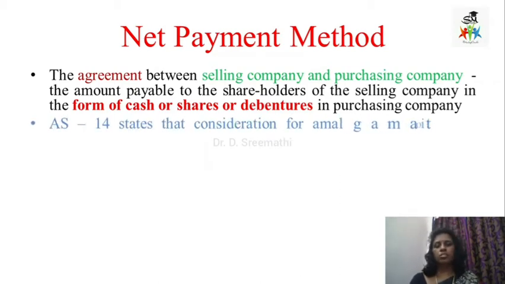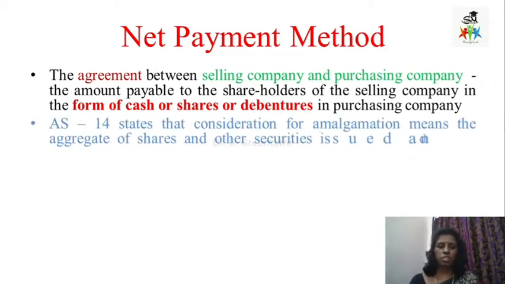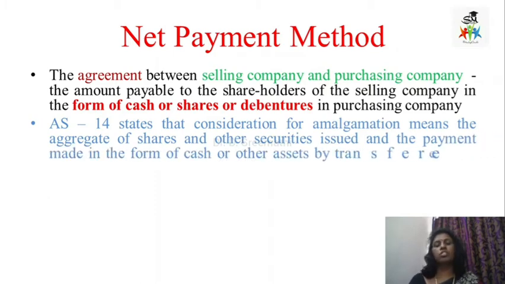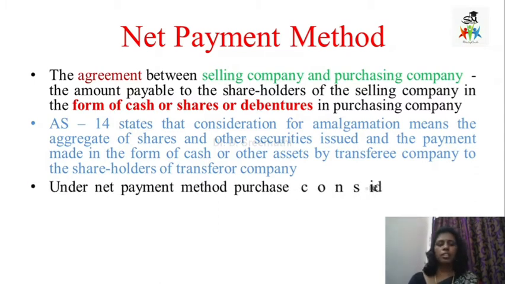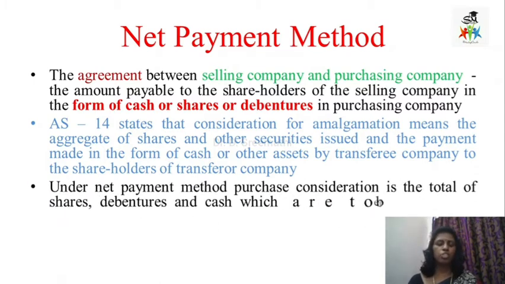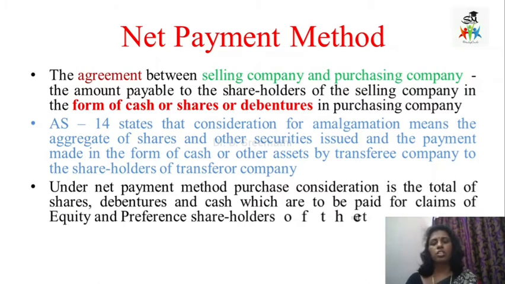And here there is about a standard. So what does consideration mean? Something should be given, so that something should be given in the form of shares and other securities. So it may be an aggregate of cash, shares and securities, anything which has been payable to the shareholders of the transferor company. Under this net payment method, the purchase consideration is the total of shares, debentures and cash which has been payable to both equity shareholders as well as preference shareholders of the transferor company.